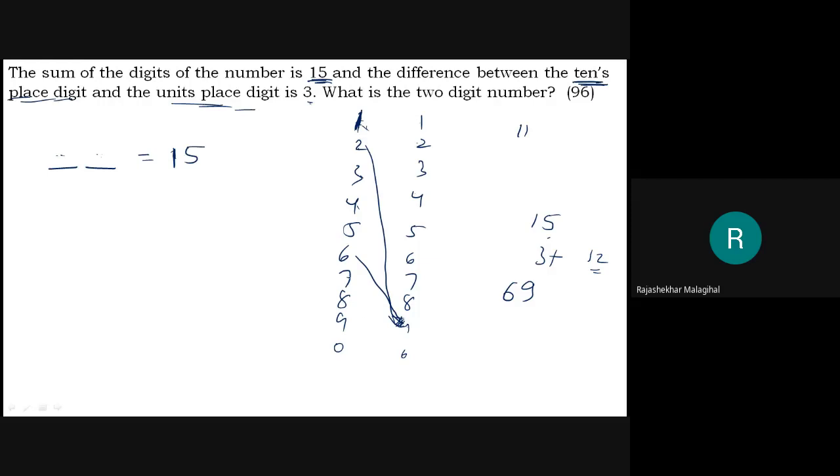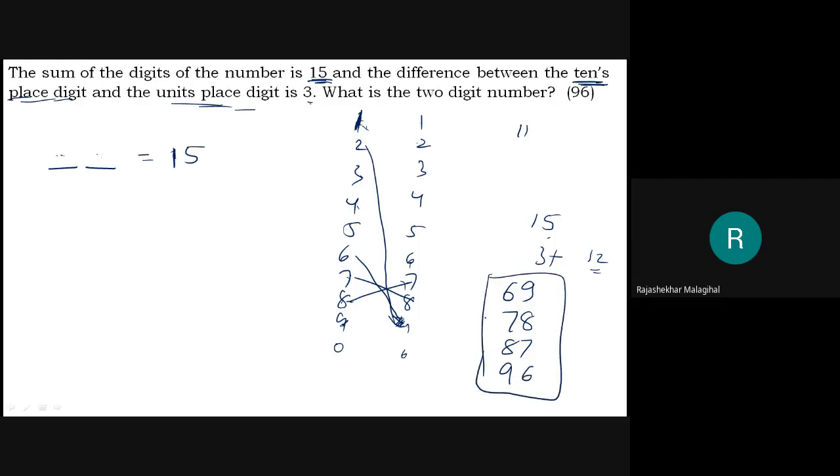Okay. Now when I come to the 7, I will check with these all. No, I will not get, surely I will not get. 7 plus 8, yes, I will get, 15. Yes. Then I check with the 8. 8 with these all will not work. Then 8 plus 7 will work, means 87. Like that 9 will work with the 6, therefore 96. Only these 4 options I got.